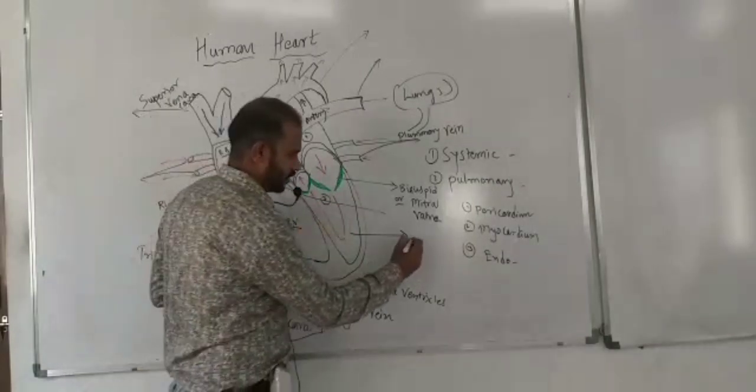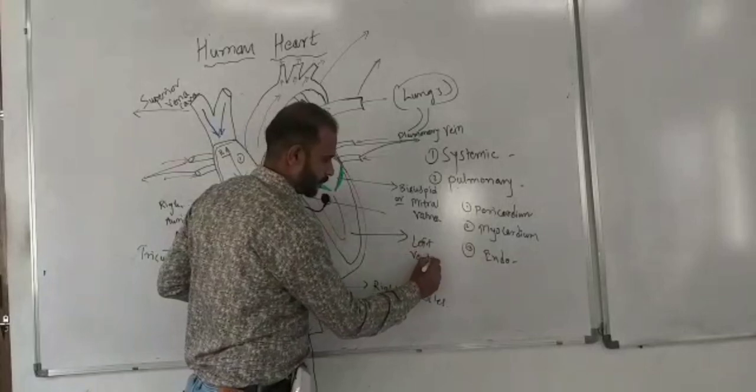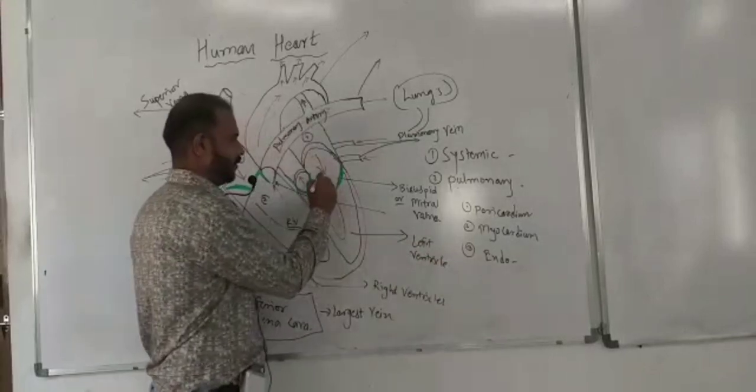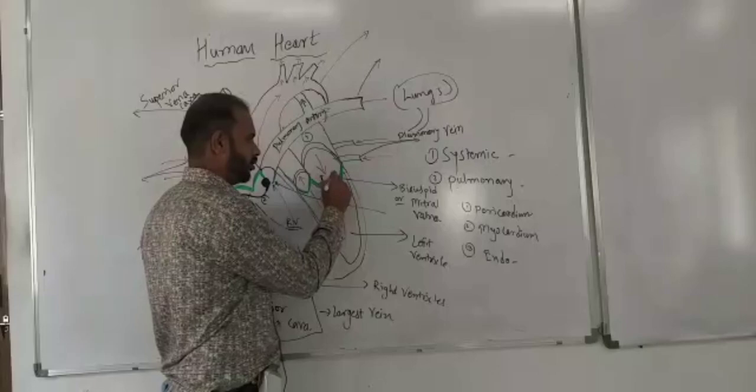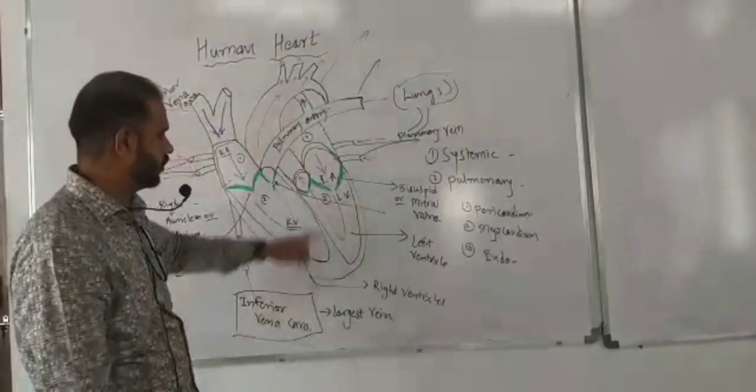This is left ventricle. Left auricle, left ventricle. Alright.